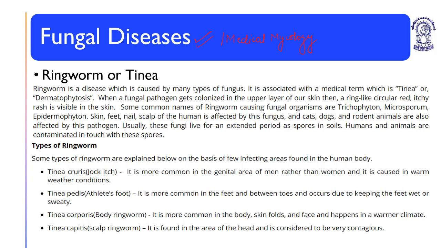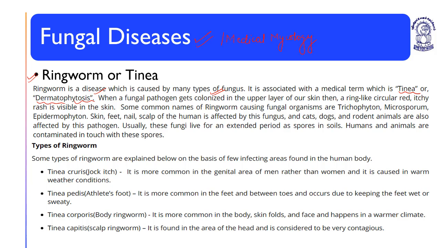So it basically includes ringworm or tinea. Ringworm is a disease which is caused by many types of fungus.